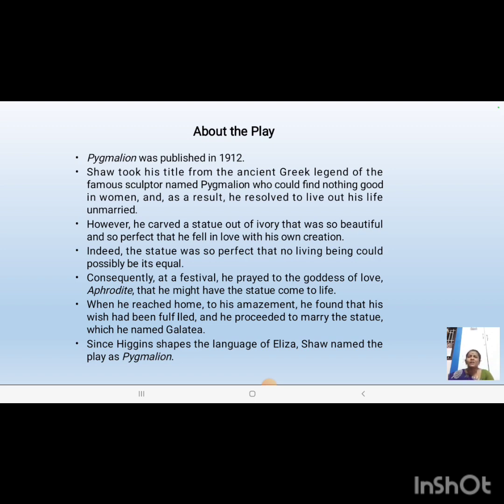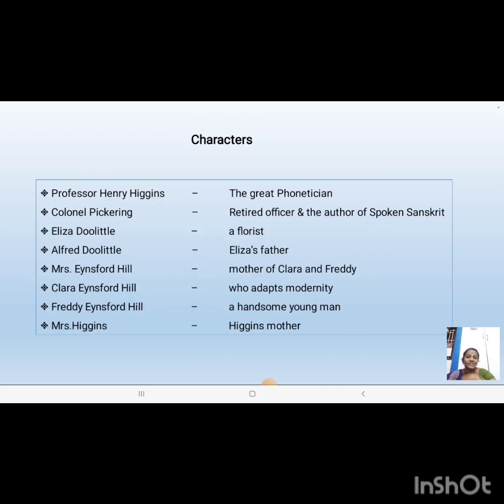And can you understand why he has named this play Pygmalion? Because here in this play also we have a Pygmalion and Galatea. But here, instead of Pygmalion falling in love with the statue, the statue will fall in love with Pygmalion. So let's go into the characters.